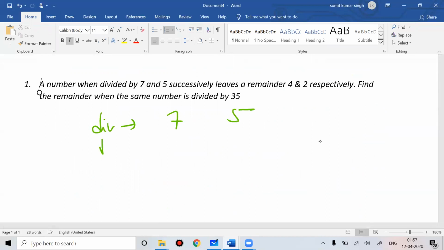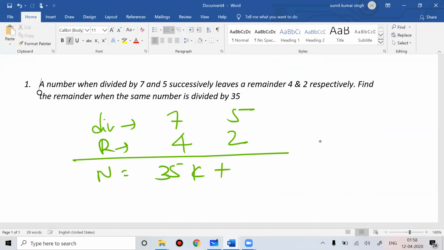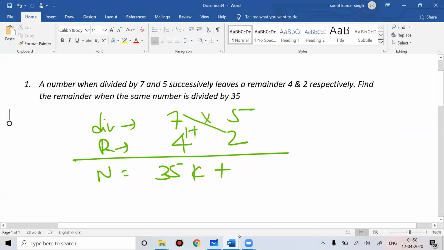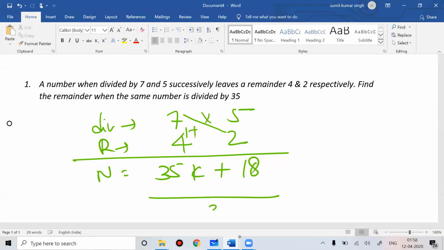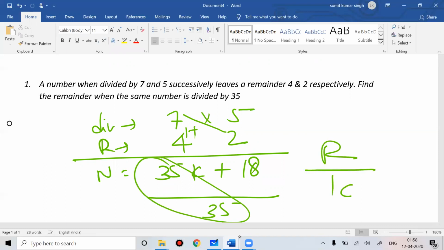Your remainders are 4 and 2. What is the number? The number is 35k plus, multiply 7 into 2 is 14, plus 4 is 18. This is your number. So if you divide this number by 35, what is your remainder? 18.